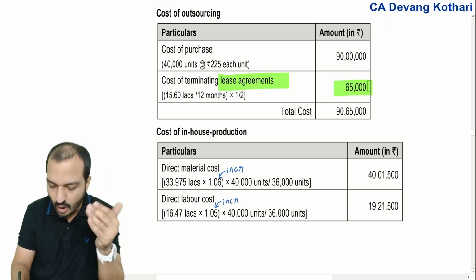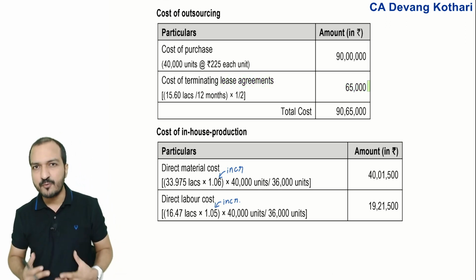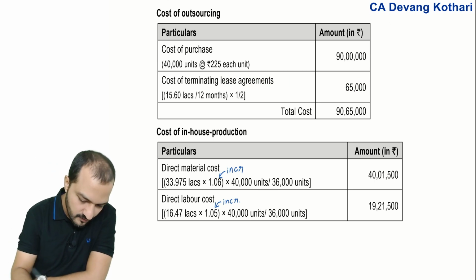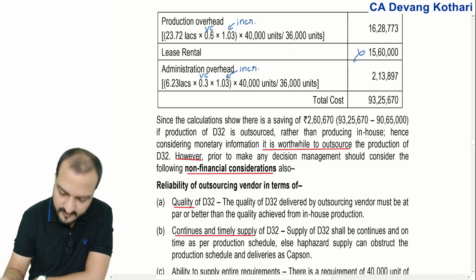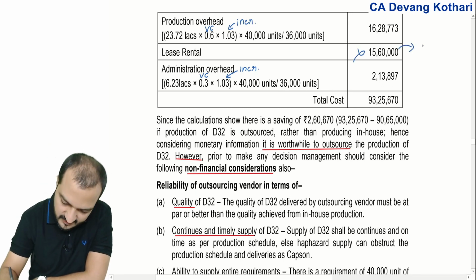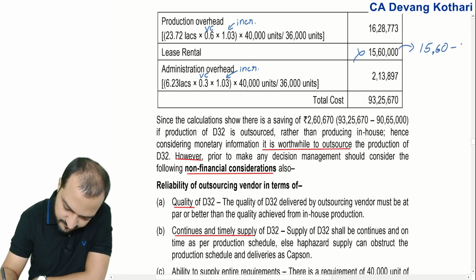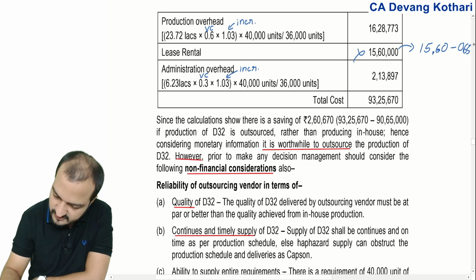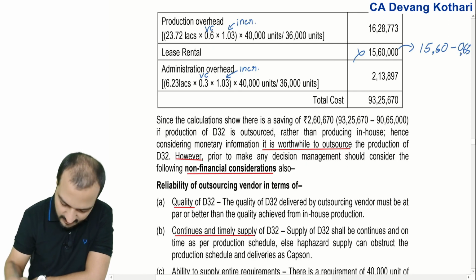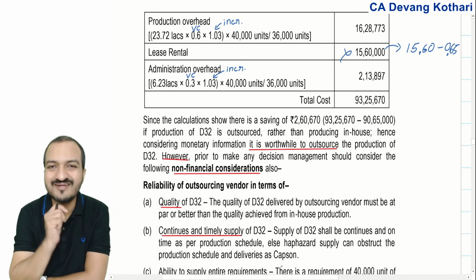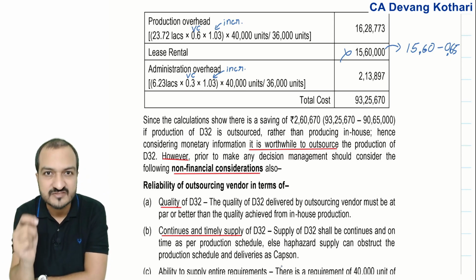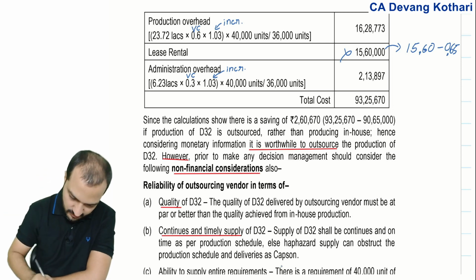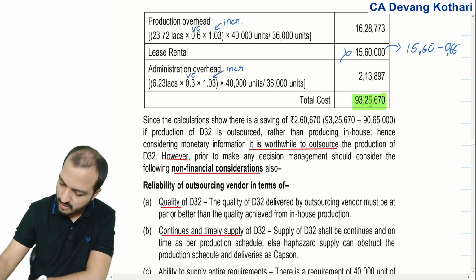Done. Another alternative approach here would be that you don't show 65,000 here, you don't show 1560 over here. Instead, what you show here is 1560 minus 65,000. You could do that. Only the differential you can put as relevant and show that over here. Ultimately, your decision will still come the same, right? So this is my total cost of outsourcing.